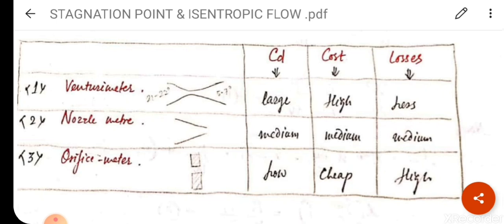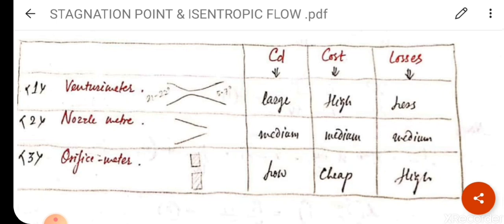So value of CD in case of venturimeter will be large. Cost of venturimeter will be high because manufacturing is difficult. So what will the cost be? It will be high. Losses will be less because CD value is large, that is 0.96 to 0.98. Clear? Now we will discuss second row, that is nozzle meter.